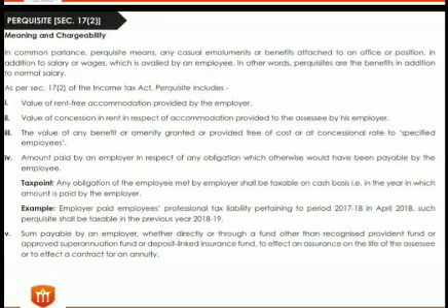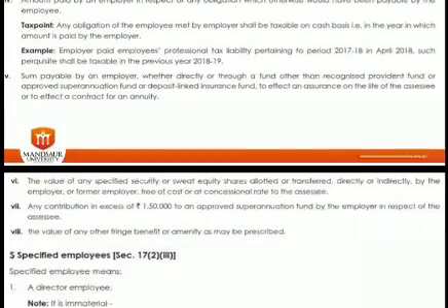Now the most important thing is perquisites. Perquisites here means when the company or employer is giving you some additional benefits, not in terms of cash but in terms of some facilities. Say for example, the company is giving you a house for living, a motor car, an educational facility, contribution to your funds, a medical facility, club membership fees, servant fees, electricity payment. All this comes into the category of perquisites, right?